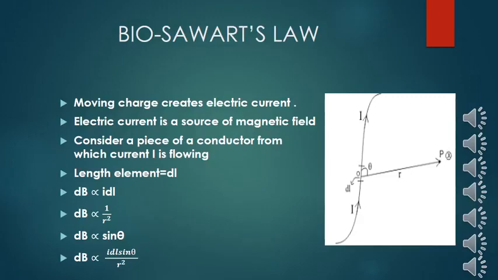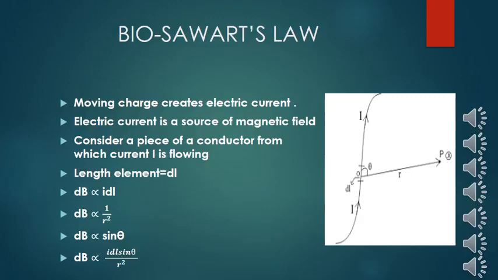So combining all these things, the moving charge makes current along the length of the path. A very small length element dl is taken. When the charge passes through it, it forms a current because it is moving now. This current can create a magnetic field all around it, and we find the magnetic field at this point P. So what is the speciality of this point P? This point has specification in two terms: what is the distance of dl from point P and at what angle it is.